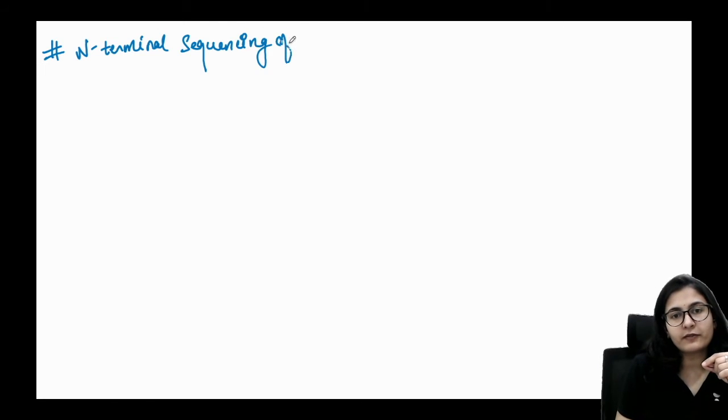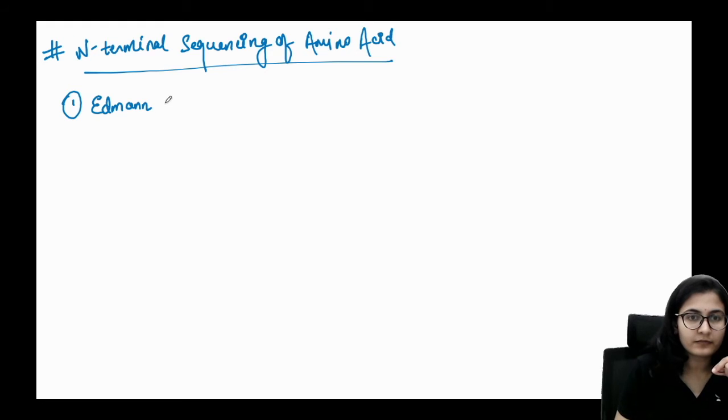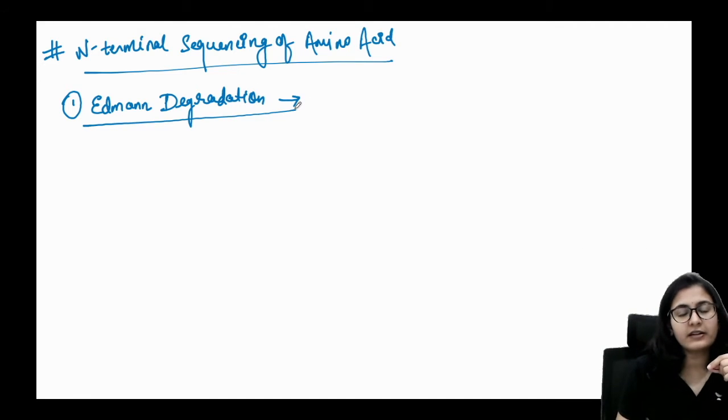N-terminal sequencing of amino acid. Okay, so the first one is Edman degradation. Edman degradation method. So what happens in the Edman degradation method, guys?